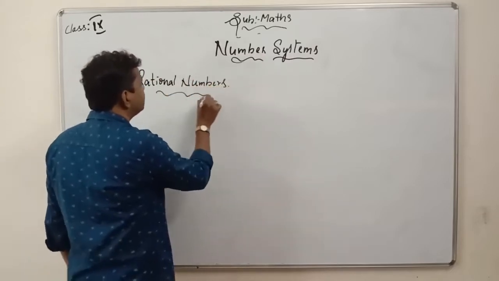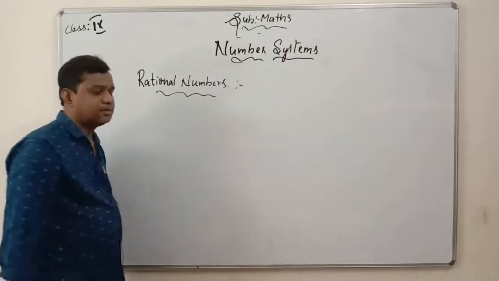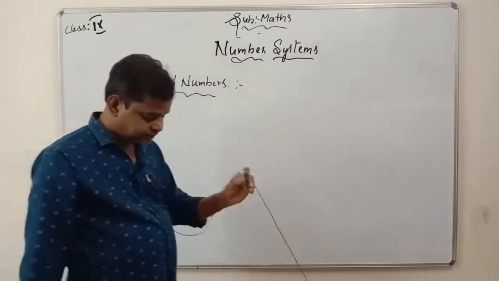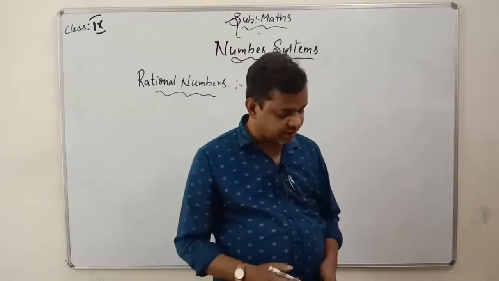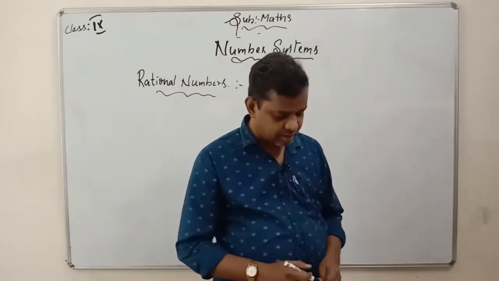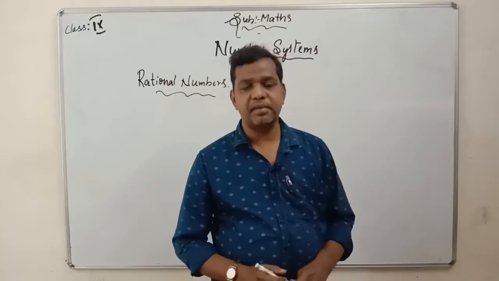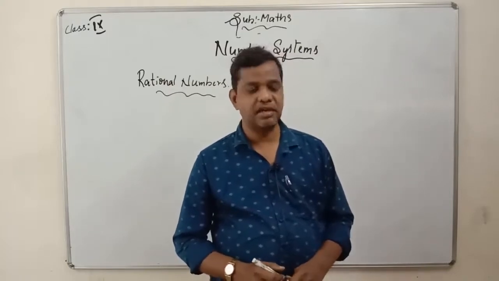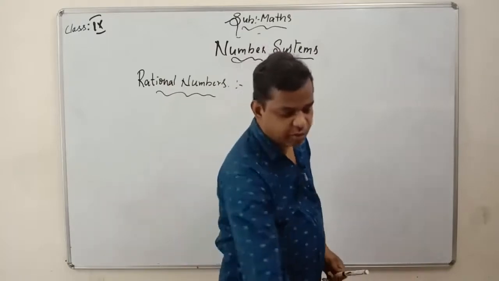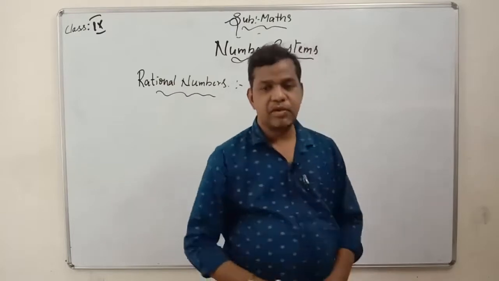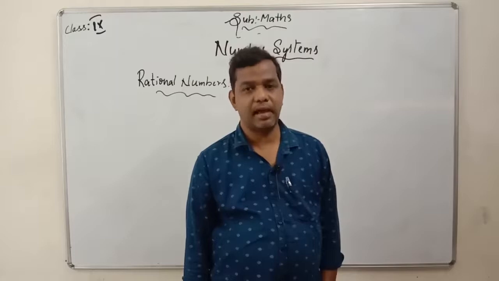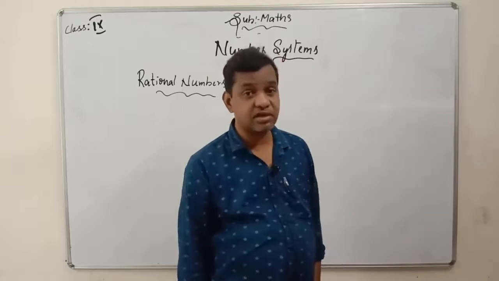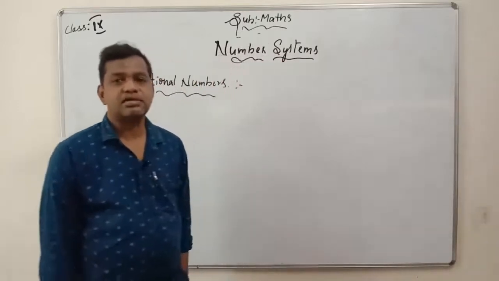So what are rational numbers? I think you have studied this already. Any number which can be represented in the form of p by q, where q is not equal to 0, is called a rational number. So what are rational numbers?